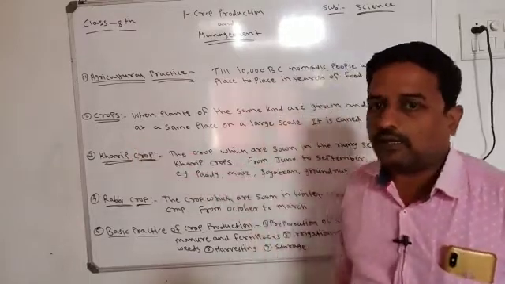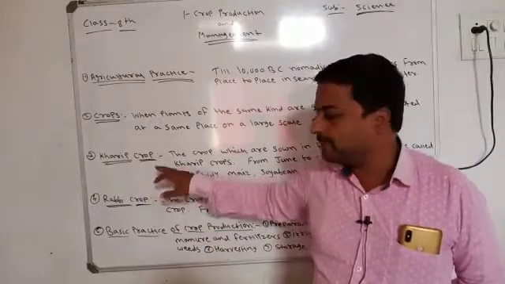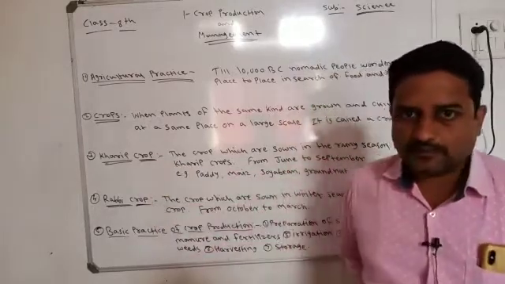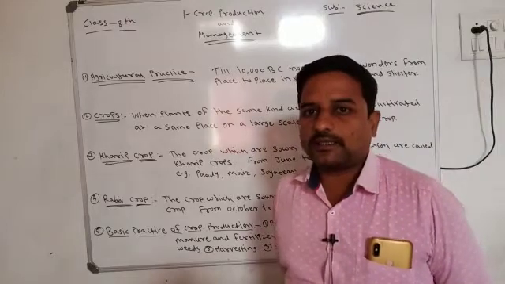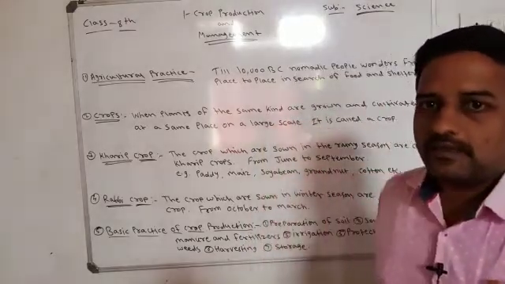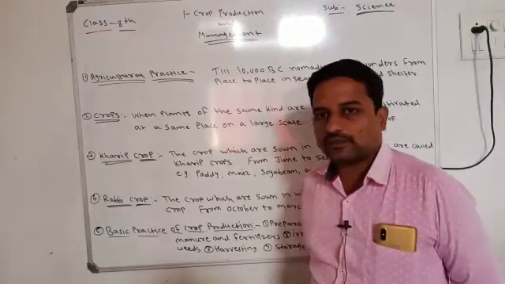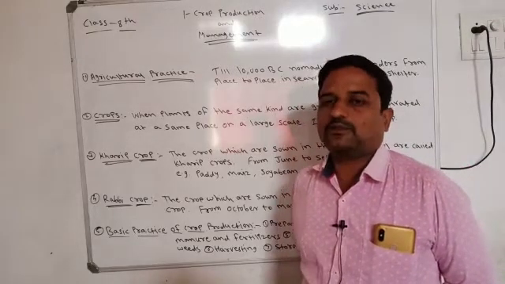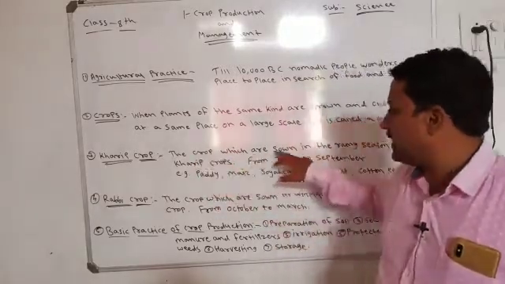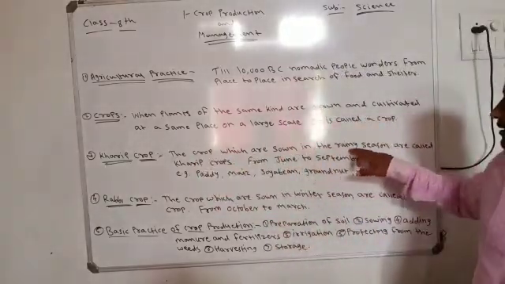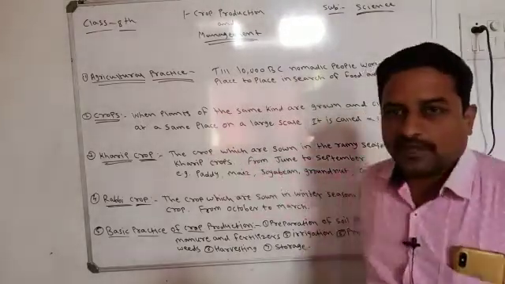That production is known as crops. And crops have 2 types: kharif crop and rabi crop. These are the 2 types of crops in India which are taken by the farmers. So how will we define Kharif crops? The crops which are sown in the rainy season are called Kharif crops.